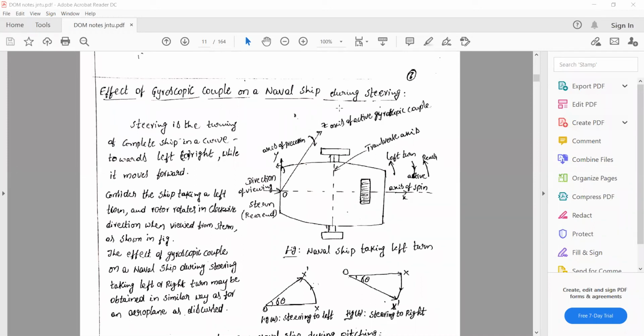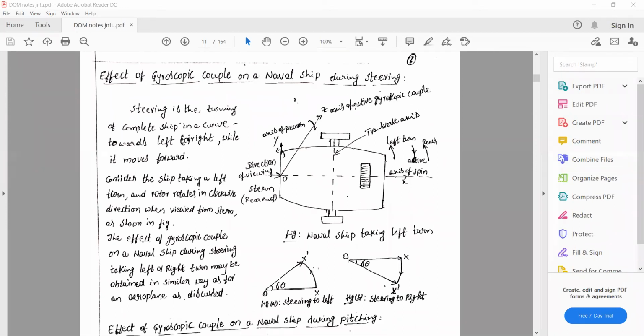Let us take the first one, the effect of gyroscopic couple on a naval ship during steering. What we discussed in the earlier topic was the effect of gyroscopic couple on an aeroplane. Similar effects are achieved in the naval ship also. Before starting this, let us know some terms used in a ship.